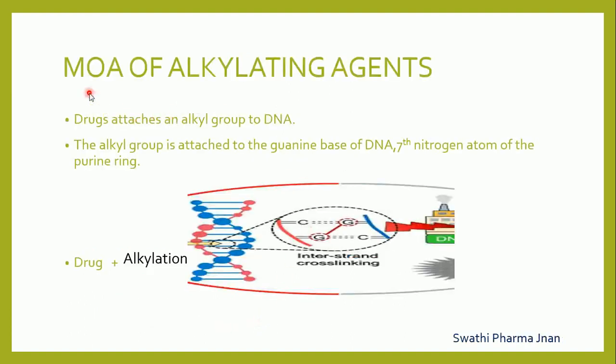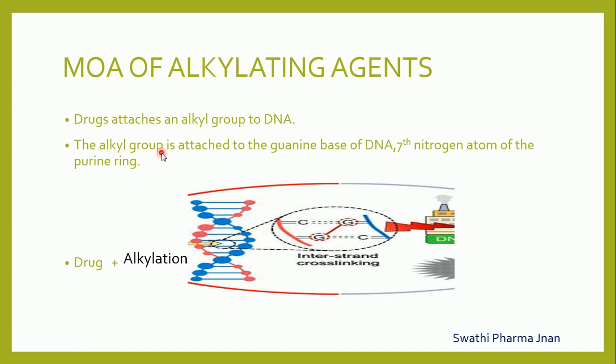We'll see the mechanism of action of alkylating agents. The name itself we can understand what is the mechanism. The drugs contain the alkyl group. This alkyl group will attach to the DNA. So in DNA, there are two types of bases. One is purines and another one is pyrimidines. In purines, adenine and guanine. In pyrimidines, cytosine and thymine.